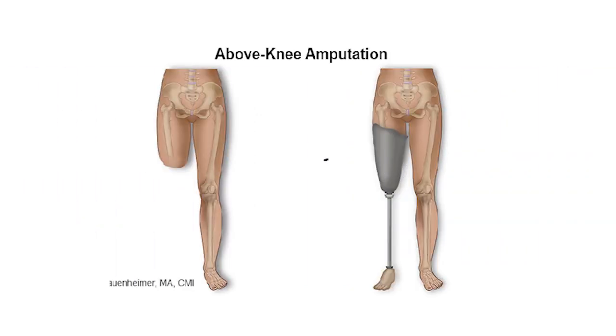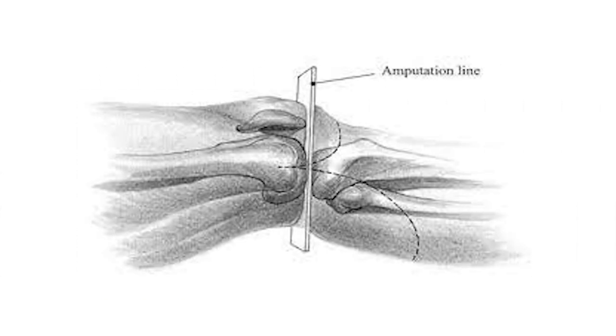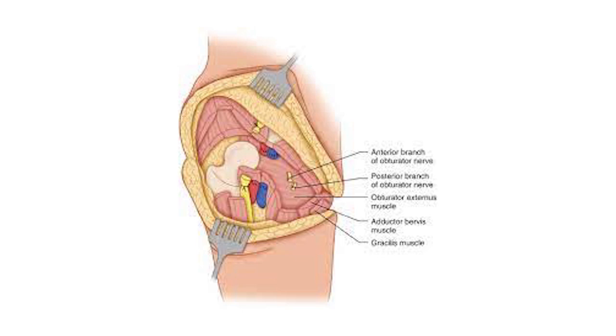Dear students, this image showing the above knee amputation and the artificial prosthesis is there, and this is another picture showing the disarticulation of the knee joint, and finally this image showing the disarticulation of the hip joint.